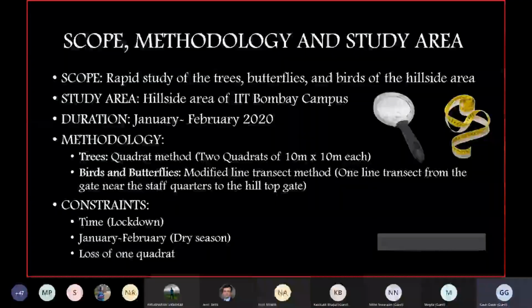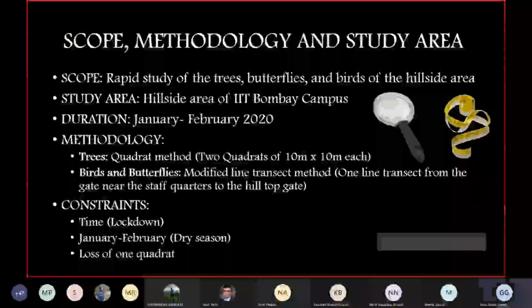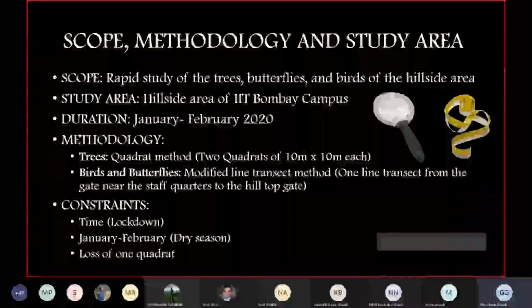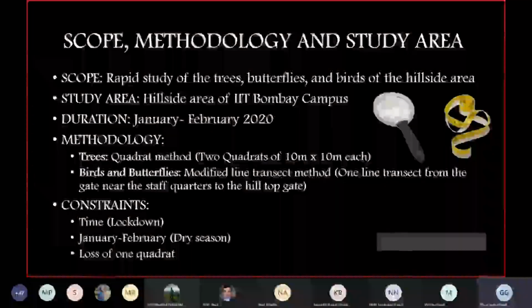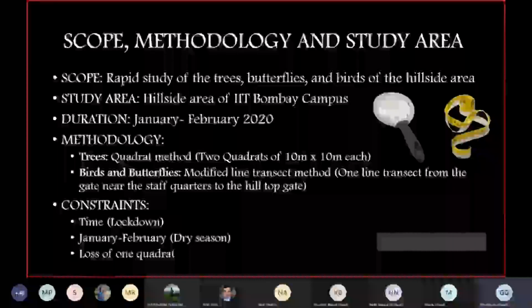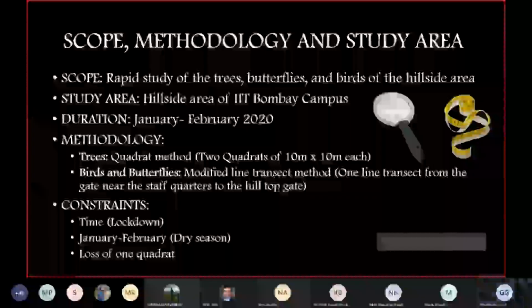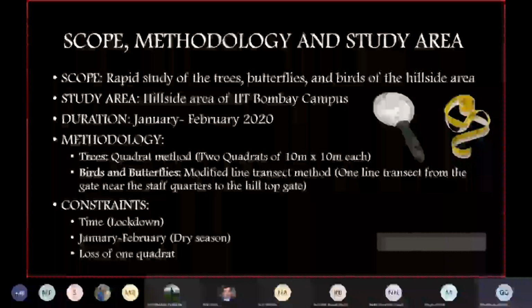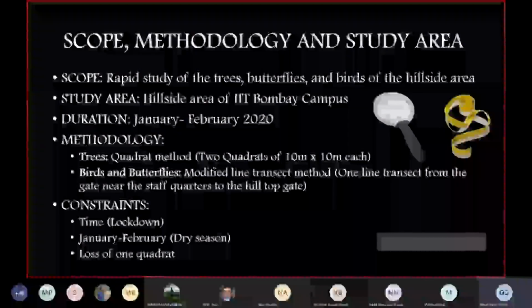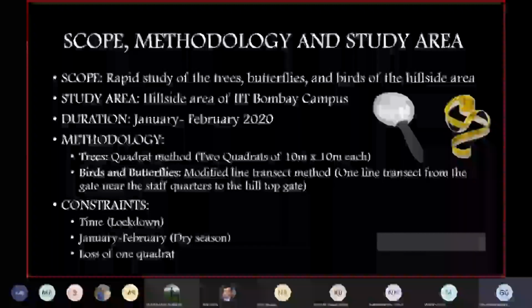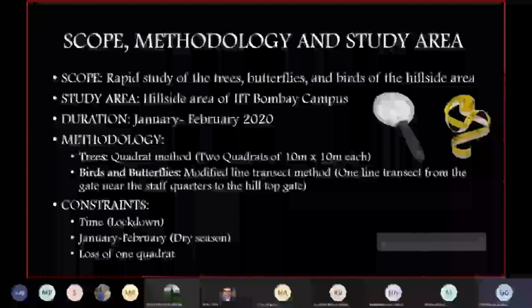The hilltop gate. So this was the distance for the line transect. And for trees, it's two quadrants of 10 by 10 meters each. Yes, of course, we did have constraints. One is the lockdown. Everybody will remember the year 2020. But nevertheless, the residential field team really worked very nicely, and they could document all three major components of the biodiversity.